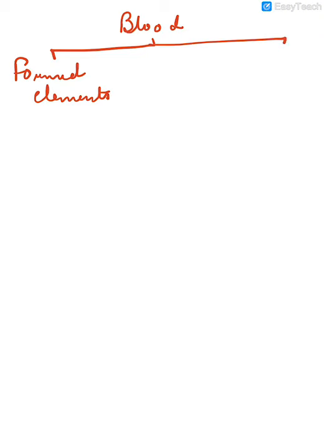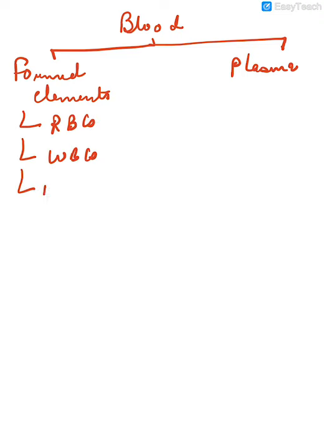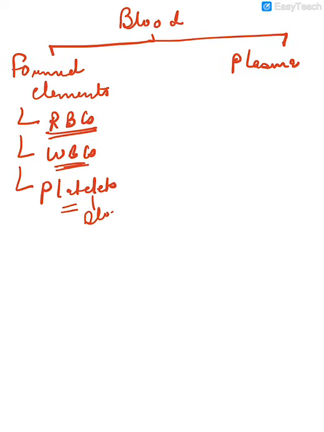Now let us learn about the blood. Blood consists of formed elements, that are the blood cells, and it consists of plasma. Formed elements consist of RBCs, WBCs and platelets. RBC's function is that it carries oxygen with the help of the red colored pigment known as hemoglobin. WBC's function is that it helps to fight against microbes, and they are the soldiers of the body. And platelets help in blood clotting.